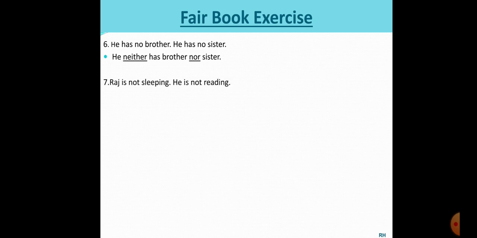Next, Raj is not sleeping. He is not reading. Okay, students. So, here what we will do, Raj is neither sleeping nor reading, just as above. Okay.